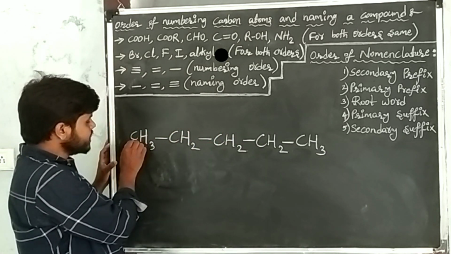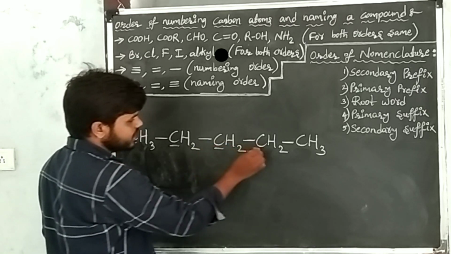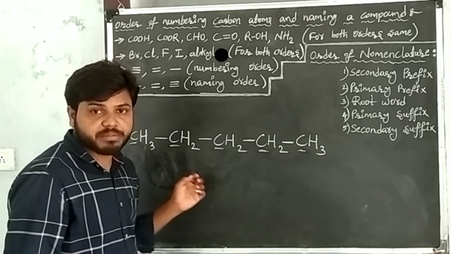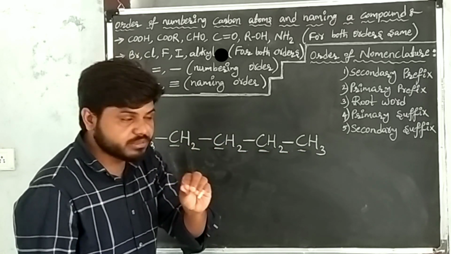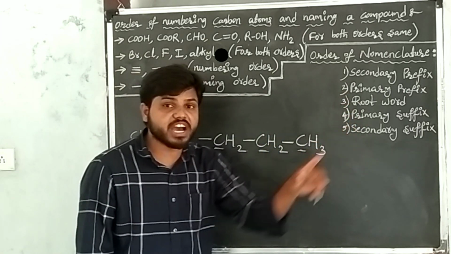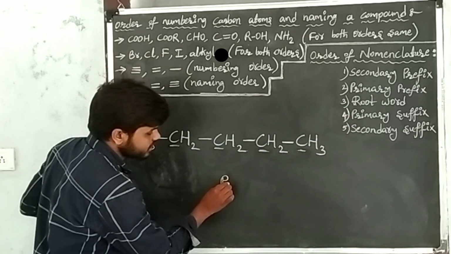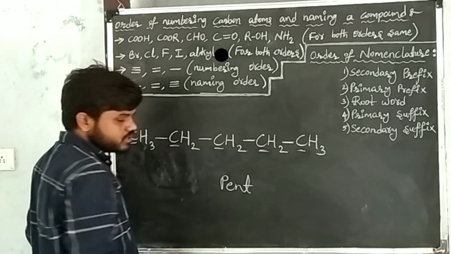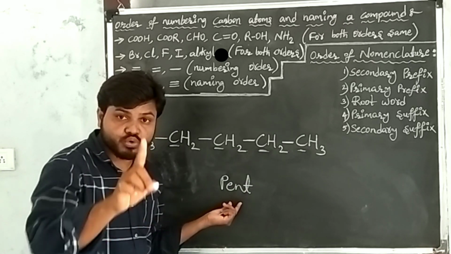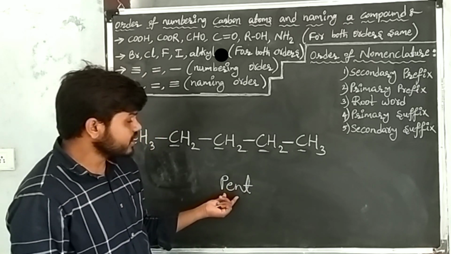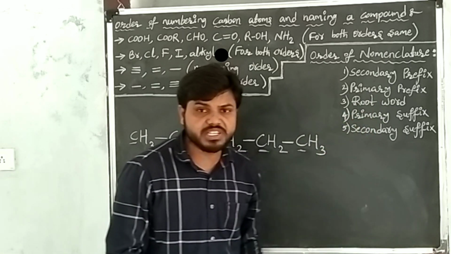How many carbons are here? 1, 2, 3, 4, 5. There are 5 carbon atoms. The root word for 5 carbon atoms is pent. I have written the root word of 5 carbon atoms. After writing the root word, go to the primary suffix.